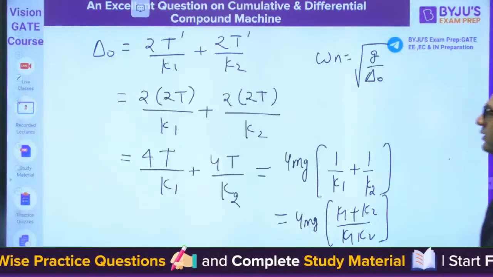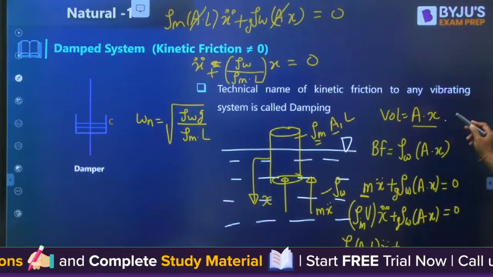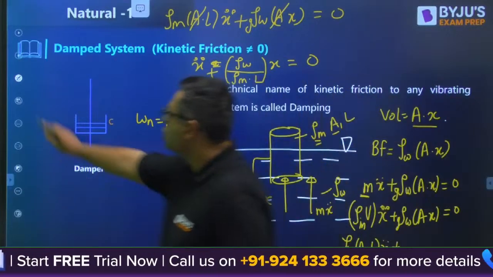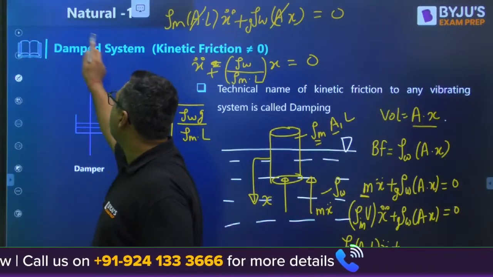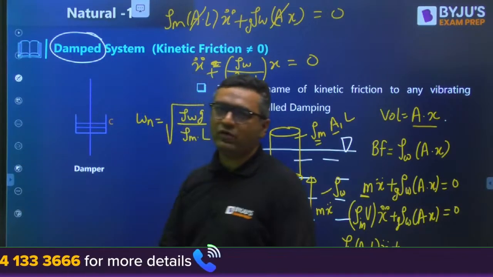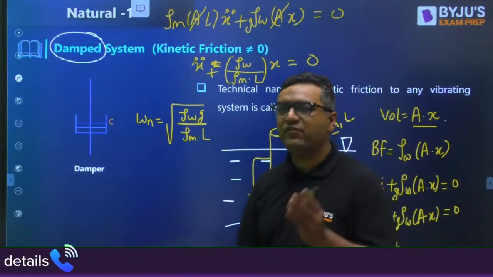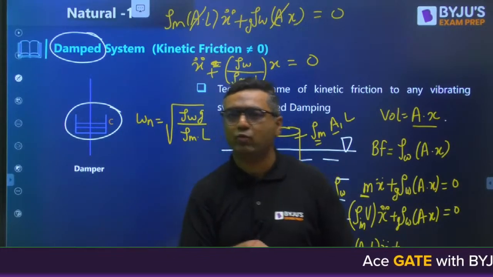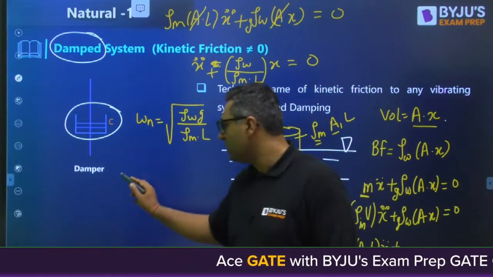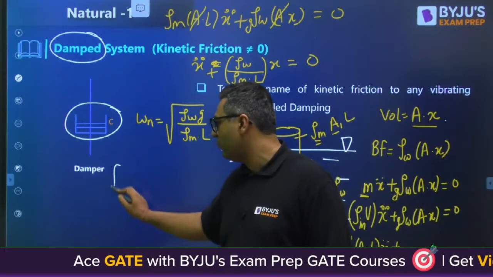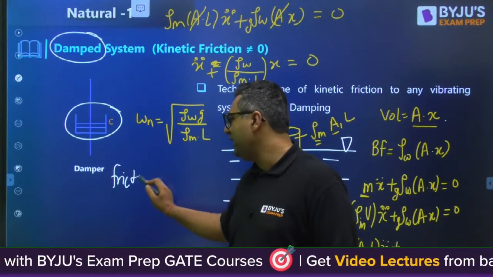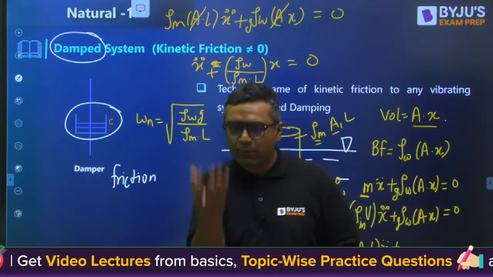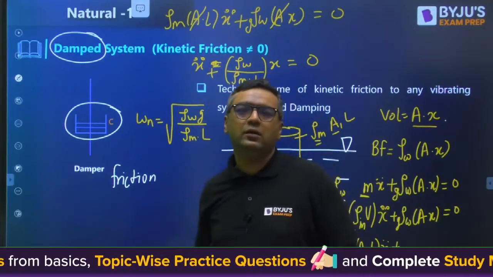So we are moving further, guys. So this was about the natural vibration. Now we are talking about the damped vibration. So my dear, I already told you damping is the technical name of kinetic friction. Kinetic friction means relative motion. Damper is the best representation of the relative motion. And my dear, we generally say that when we are talking about friction, friction eats velocity.